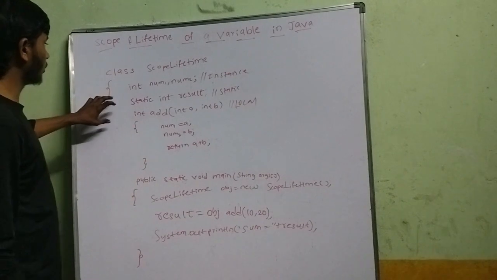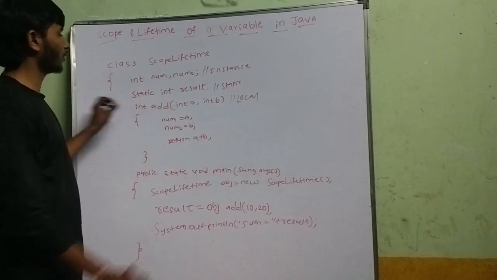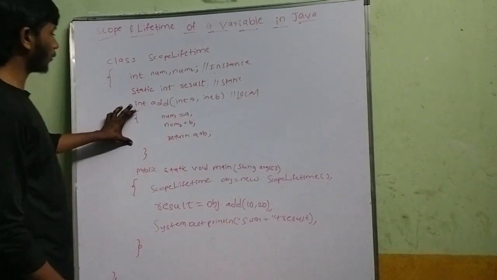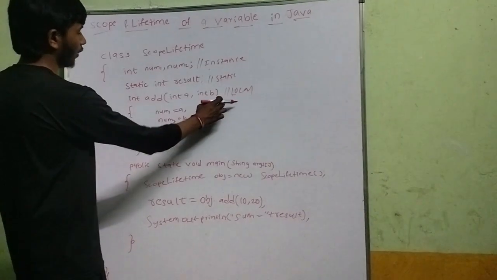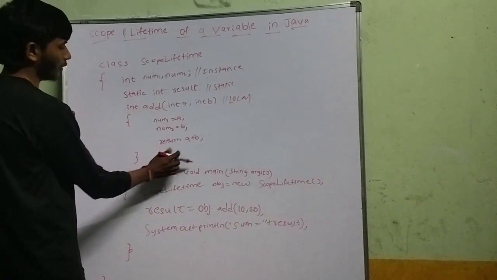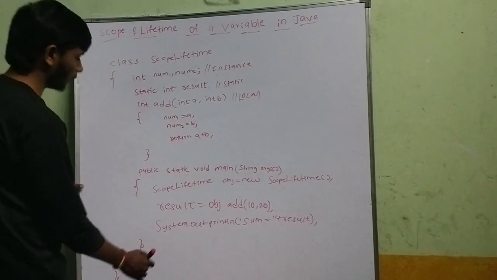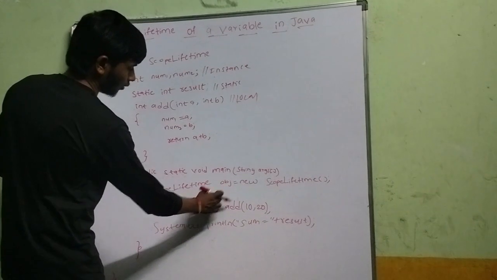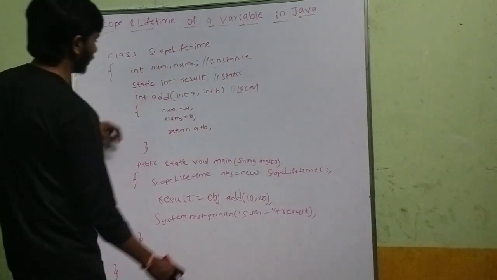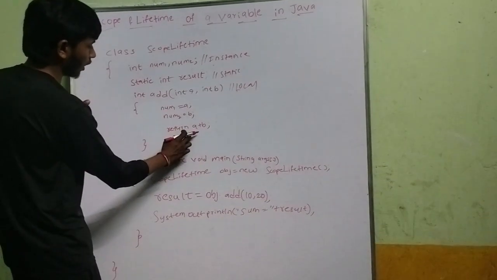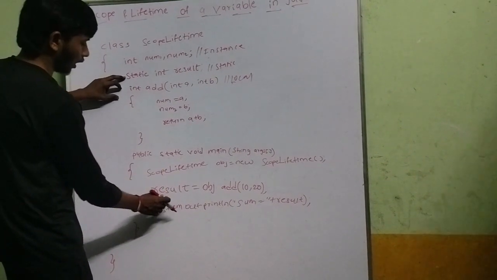Here let's see a simple program. These are the instance variables and this is a static variable, result. This is a function add, and we are assigning the local variables a, b to the instance variables, and we are returning the sum of a plus b. Here this is the main method. I am creating an object and passing the parameters 10, 20 to this method. It returns the sum, that is a plus b, to the static variable result.